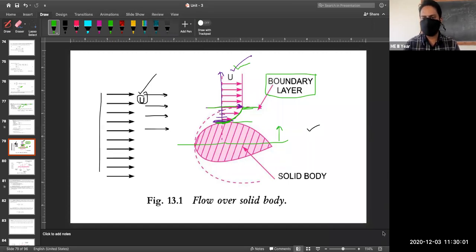I am expecting your response, my dear students. Only one student has typed. What should I consider, that you do not understand this concept? If you do not understand, you write not clear, sir. Please explain it once again. I will explain it.